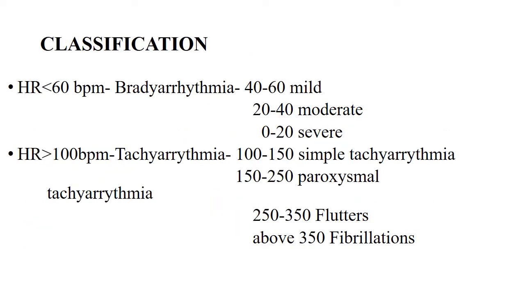Now, the classification of arrhythmia. When heart rate is less than 60 beats per minute, the heart may be in bradyarrhythmia. That is 40 to 60, it is mild, and 20 to 40, it is moderate bradyarrhythmia, and 0 to 20 heartbeats means severe bradyarrhythmia. And when heart rate is greater than 100 beats per minute, it is tachyarrhythmia. 100 to 150 is simple tachyarrhythmia, 150 to 250 is paroxysmal tachyarrhythmia, then 250 to 350 they are flutters, and above 350 it is fibrillation.